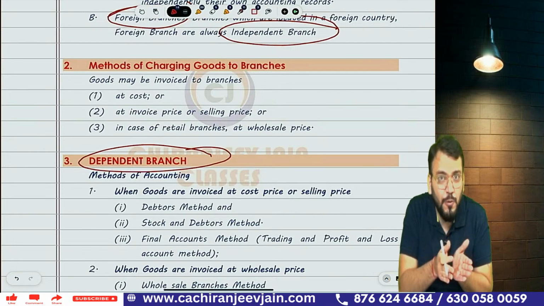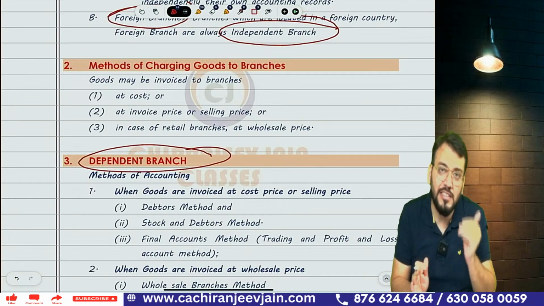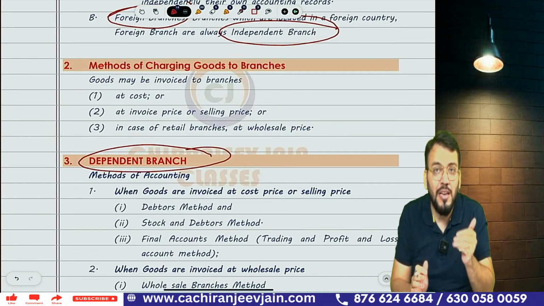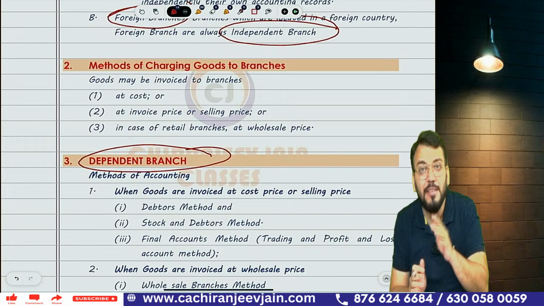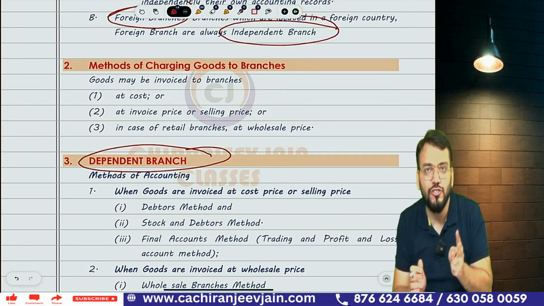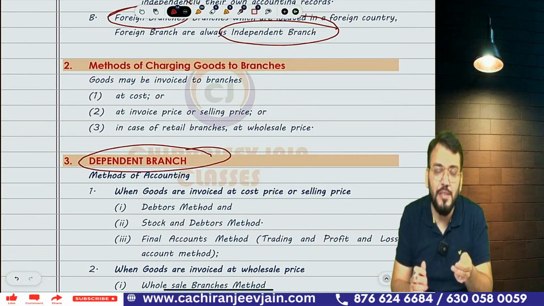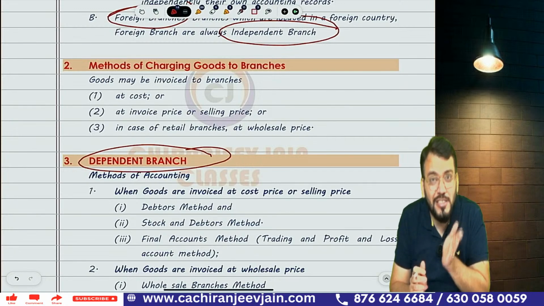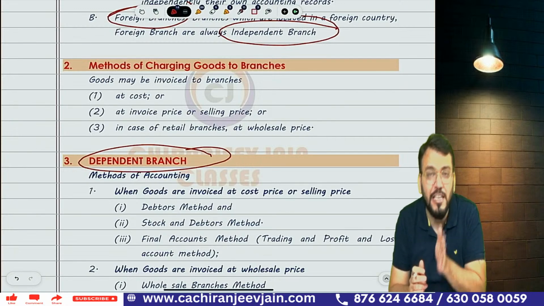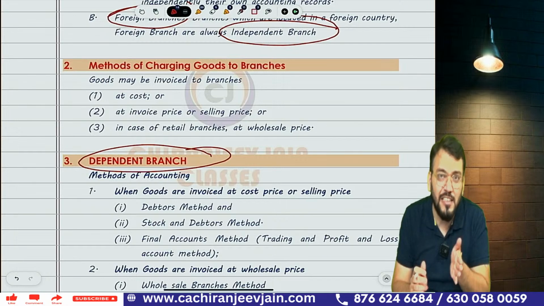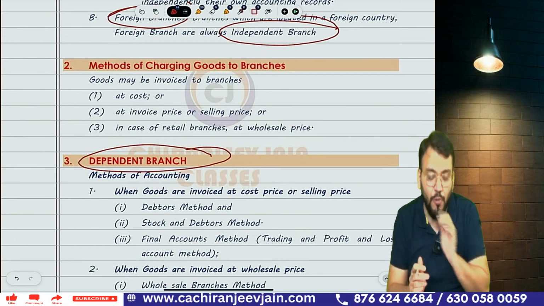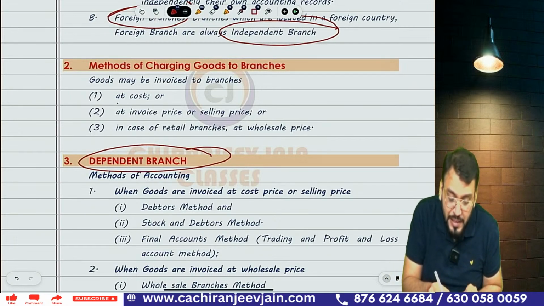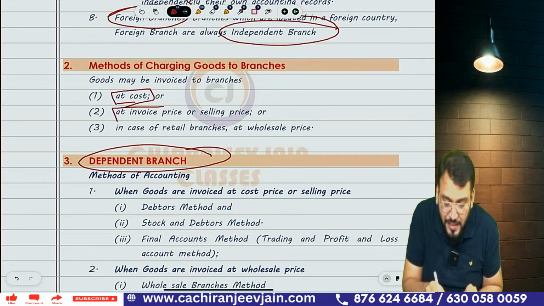by head office to branch at cost price, and sometimes goods are sent by head office to branch at invoice price. Means there can be two types of question. From the question you need to identify whether goods are sent by head office to branch at cost price or at invoice price.